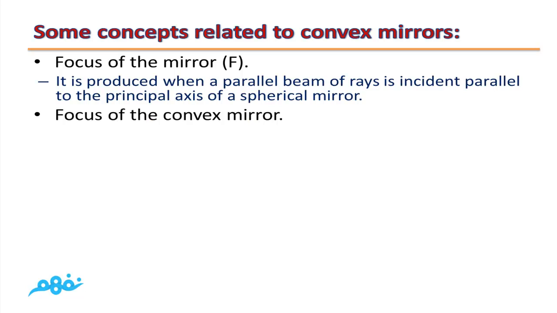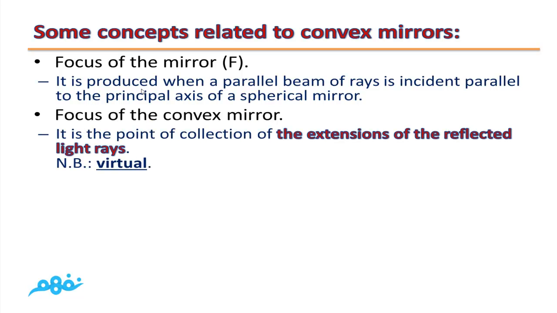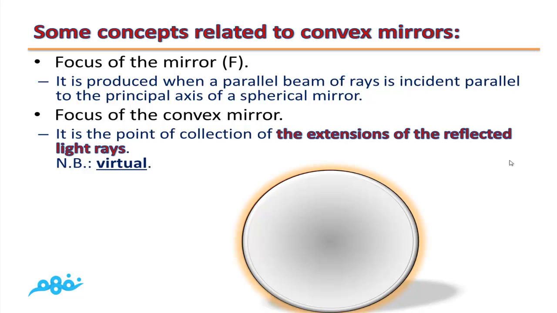Focus of the mirror. It is produced when a parallel beam of rays is incident parallel to the principal axis of a spherical mirror. Focus of the convex mirror. It is the point of collection of the extensions of the reflected light rays, and hence it is virtual because it results from the intersection of the extensions of the reflected light rays.